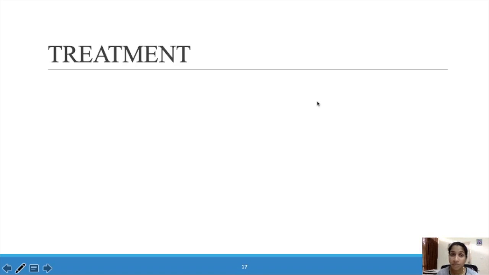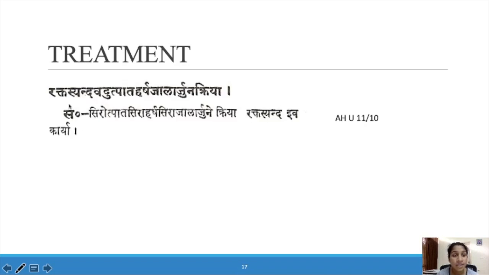Next comes the treatment of all these diseases. Raktasyandavat, utpada, harsha, jala, arjuna kriya. So Rakta Abhishyanda Chikitsa can be given here in Shirotpada, Siraharsha, Shirajala and Arjuna.